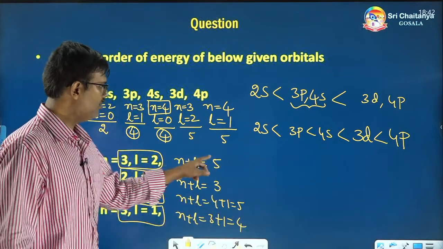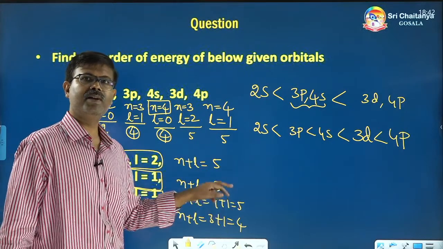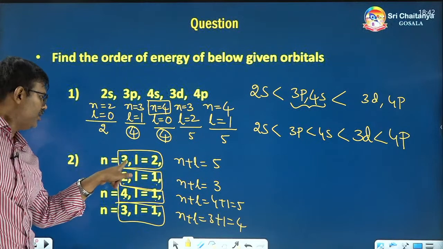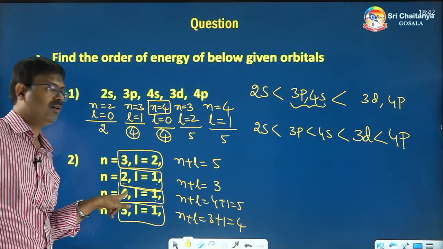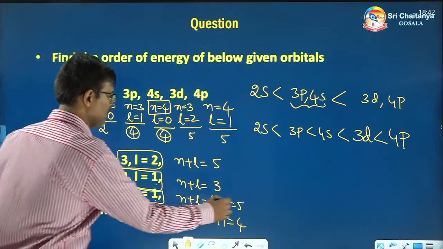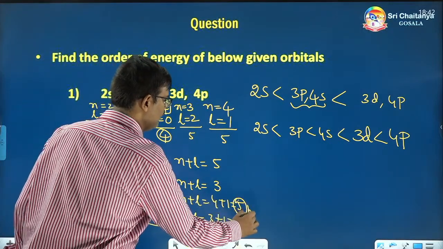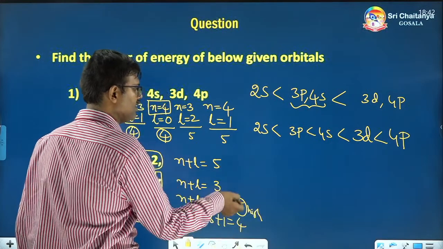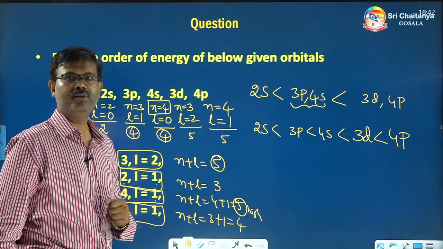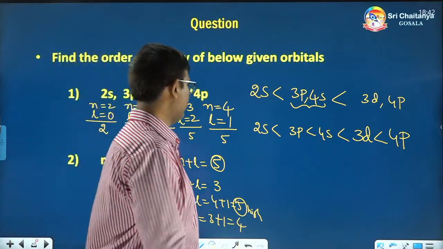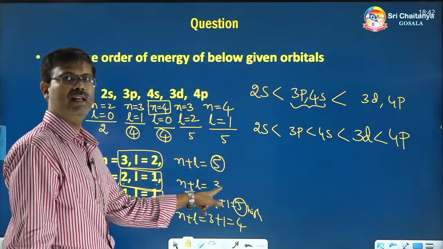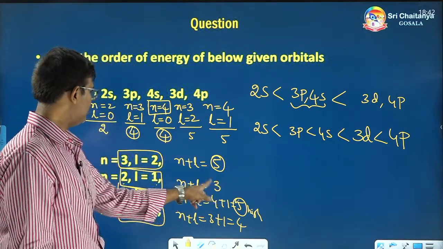There are two having the same N plus L value. So, which is the higher energy? Here N is equal to 3, here N is equal to 4. 4 is bigger than 3. Therefore, this related subshell is higher in energy compared to the other subshell. Now, let us put them in order. The lowest N plus L value is this.